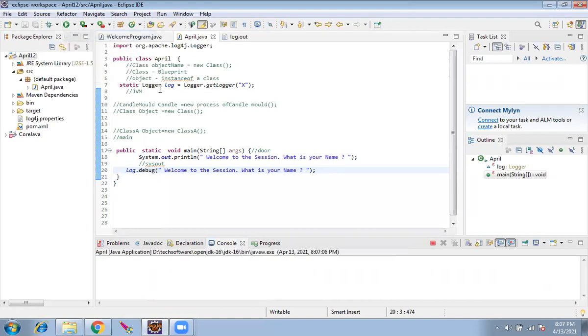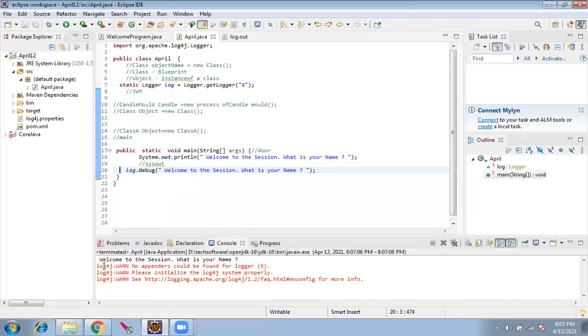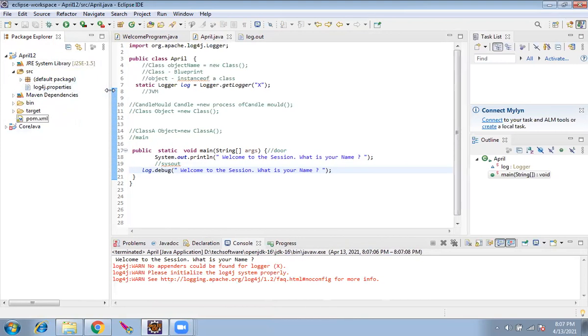So I just uncommented these two lines and now I run. I got the same error: no appender found for X something. So the mistake I did was this has to be inside the SRC. I'll tell you why. Nothing is like a static rule, everything has a reason. But if I tell the reason now, it would be too high for you, so I'll explain the reason as we progress. Just ensure that the property file, log4j.properties, is inside SRC. I'll run it now. There's no issue now.